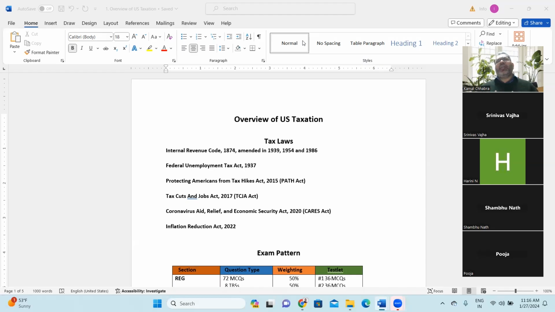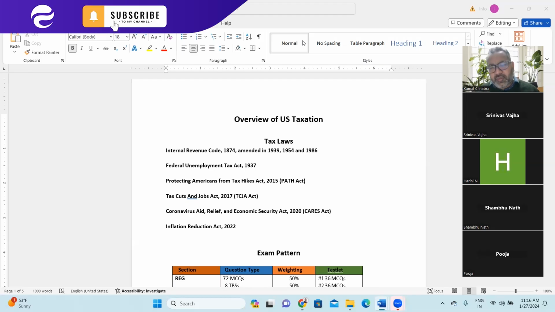Now that they are in power, it is their responsibility to make sure what they have committed to the people gets implemented. In this journey of the regulation, you will understand what Bill Clinton has done, what Obama has done, what the Trump administration has done, and what the Biden administration is doing for the people at large, specifically in the domain of federal taxation, right?